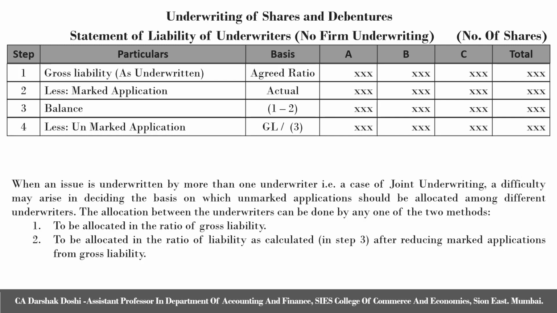Now the question arises, which method is to be followed? If the question specifies a particular method to be followed, the same has to be followed.